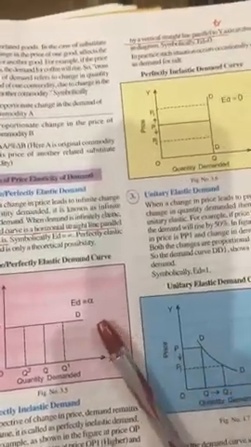Now coming to the second type, perfectly inelastic demand. Again, this point is divided into 4 to 5 points. First is definition.